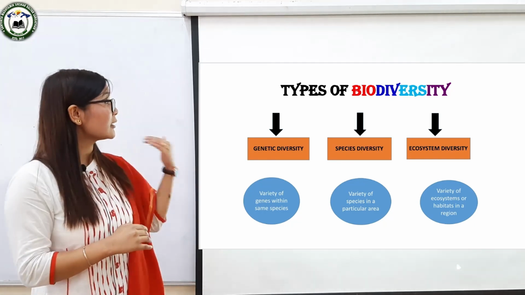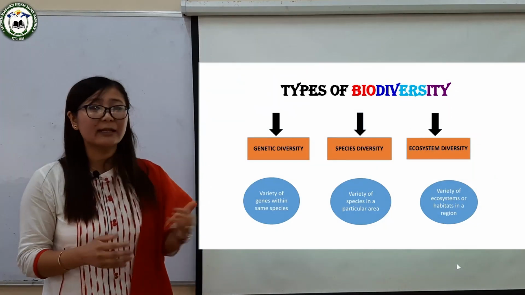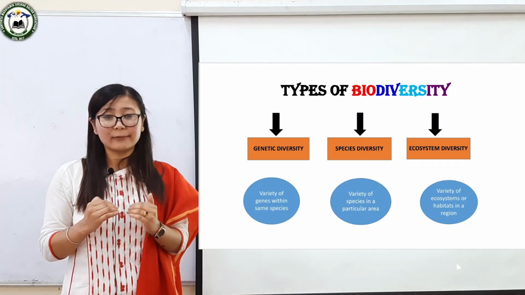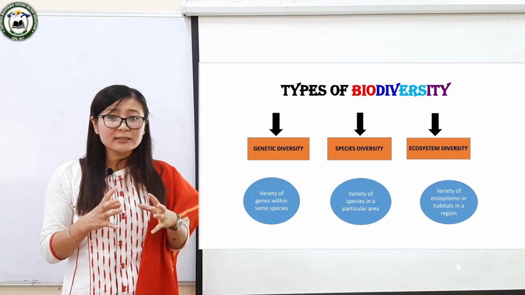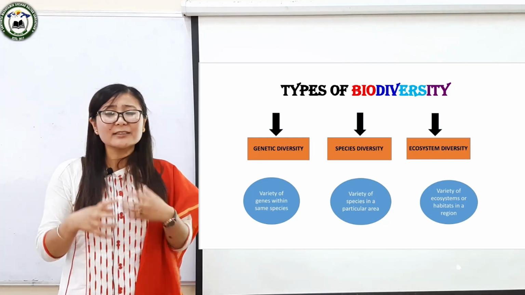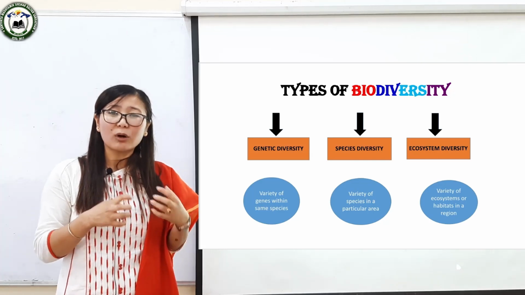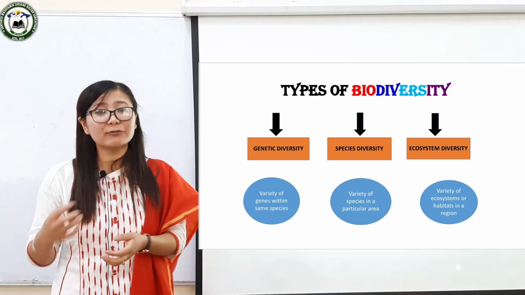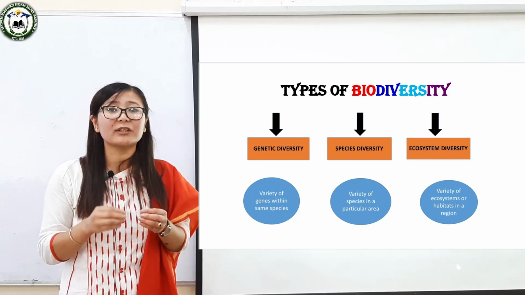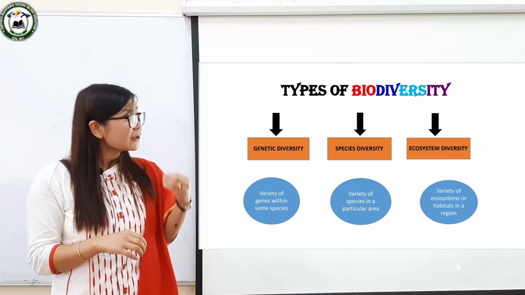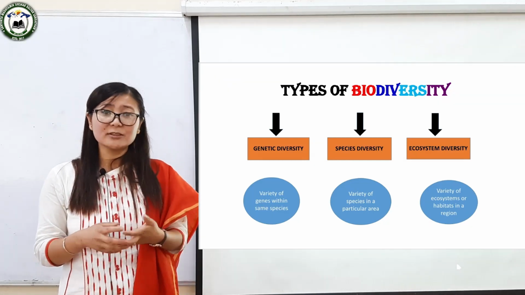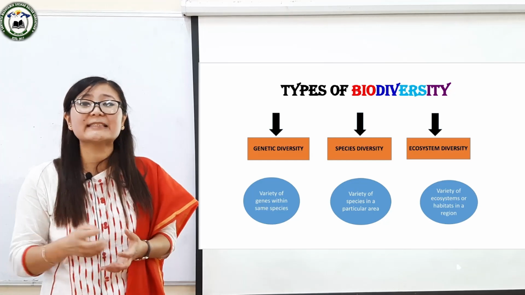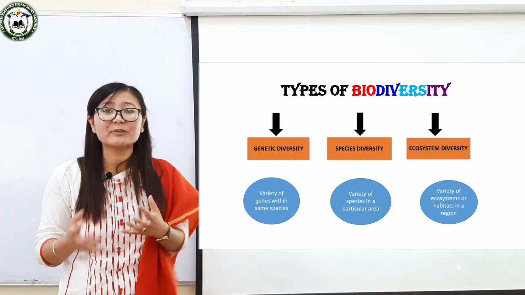Now let's see another type of biodiversity, that is ecosystem diversity. There are varieties of ecosystems in a given region, right? Now what is an ecosystem? An ecosystem is a system where plants, animals and all the organisms live in complete harmony with their abiotic environment. They are interdependent with each other. Each ecosystem has its own components, or distinctive interlinked species, based on differences of habitation.